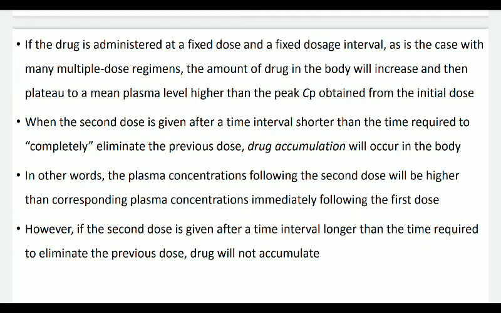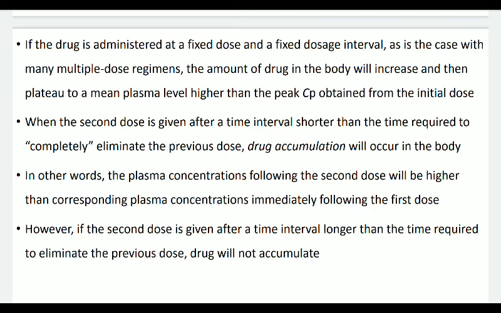Further, it says that if the drug is administered at a fixed dose and a fixed dose interval, as is the case with many multiple dose regimens, the amount of drug in the body will increase and then plateau at a mean plasma level higher than the peak, that is CP, obtained from the initial dose. When the second dose is given after a time interval shorter than the time required to completely eliminate the previous dose, drug accumulation will occur in the body.